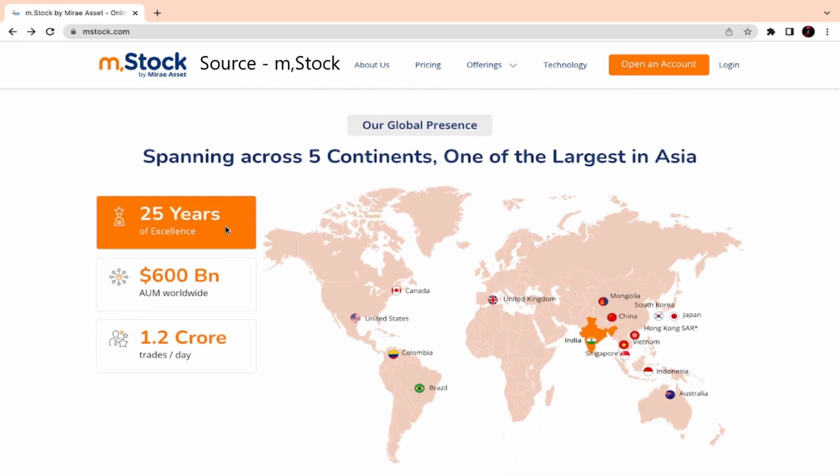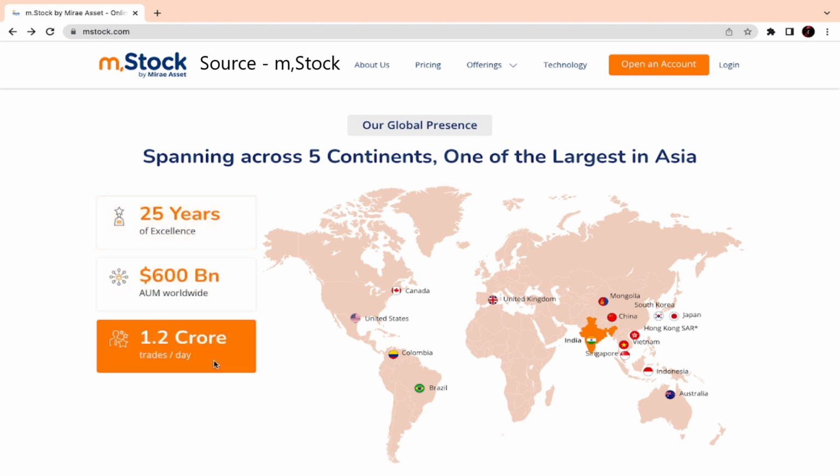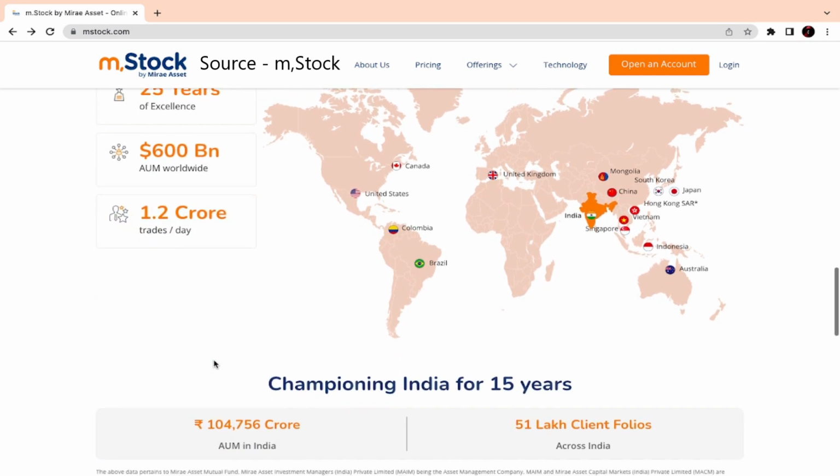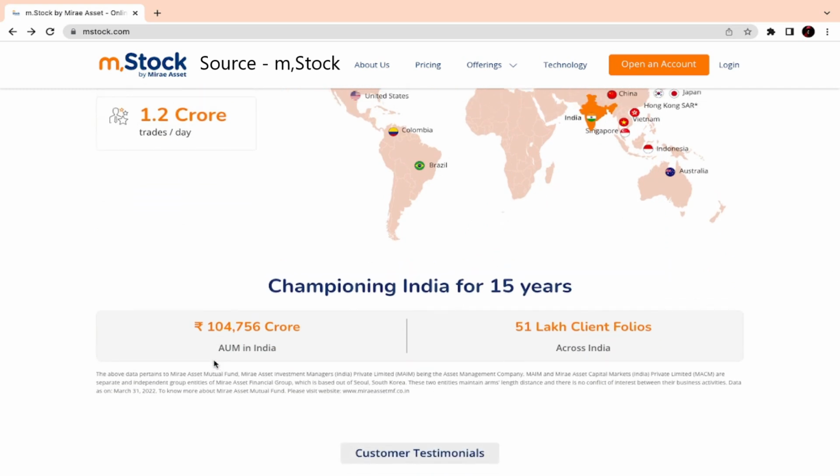And over here you can see that 25 years of excellence is already there. There is an AUM worldwide of maybe around $600 billion, and already 1.2 crore trades per day are happening. You can see the presence is in Canada, United States, Colombia, China, Singapore, and now in India. In India, over 15 years, the AUM is already 104,756 crore and 51 lakh clients across India. So that's a good part.